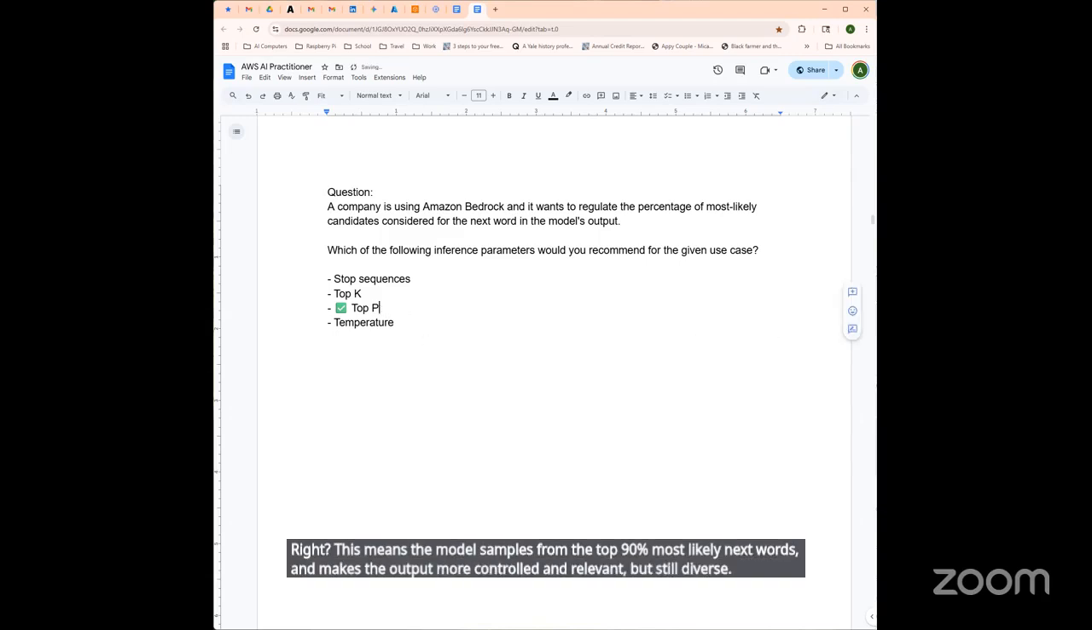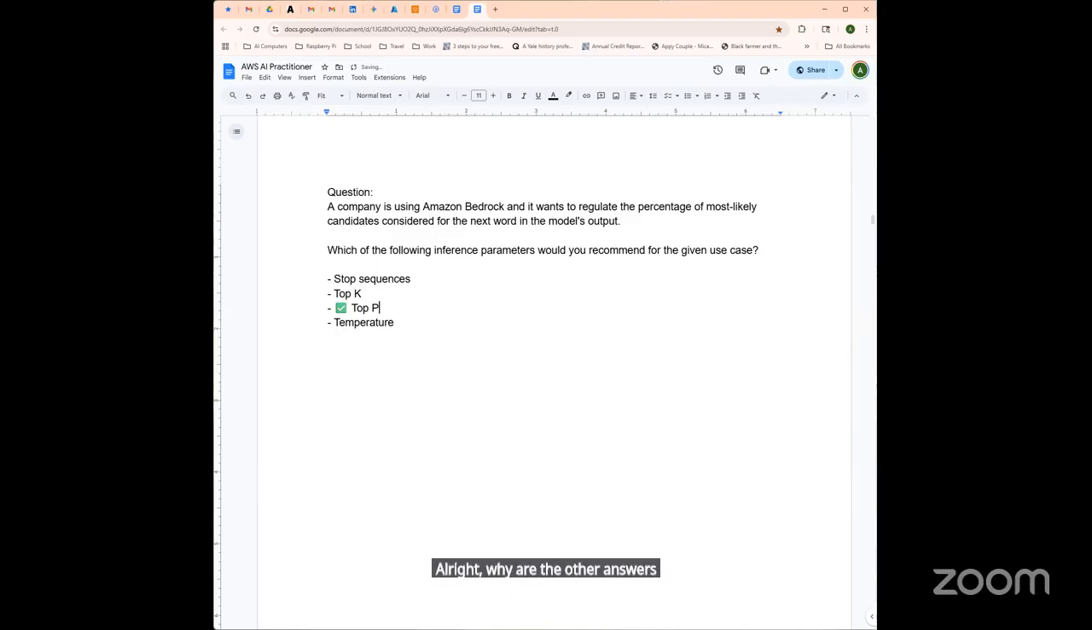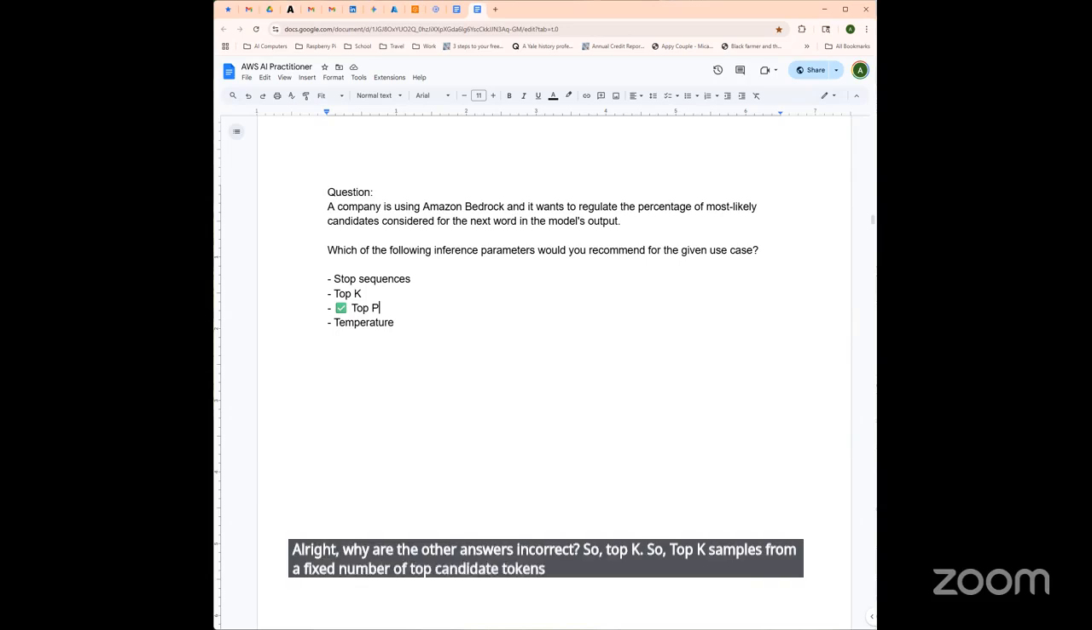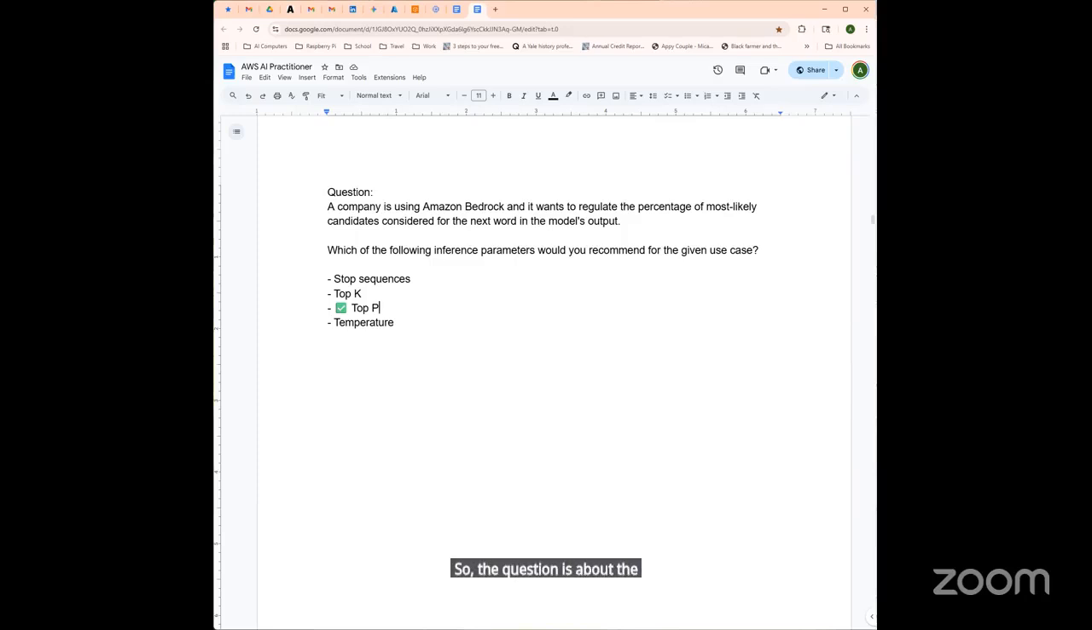Why are the other answers incorrect? Top K samples from a fixed number of top candidate tokens. The difference is it limits how many tokens are sampled from, not the cumulative probability. So the question is about the percentage-based control, which top P provides.